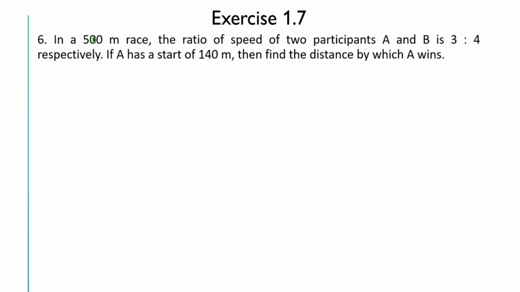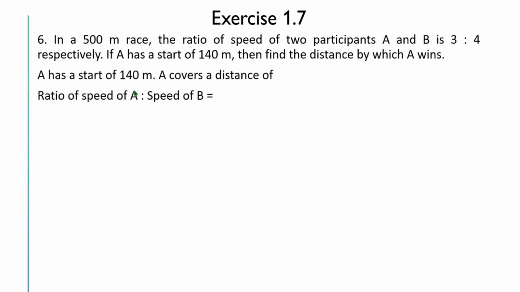Next question. In a 500 meter race, the ratio of speed of two participants A and B is 3:4 respectively. If A has a start of 140 meters, then find the distance by which A wins. So it is given A has a start of 140 meters. It means A covers a distance of 500 minus 140, that is equal to 360 meters.